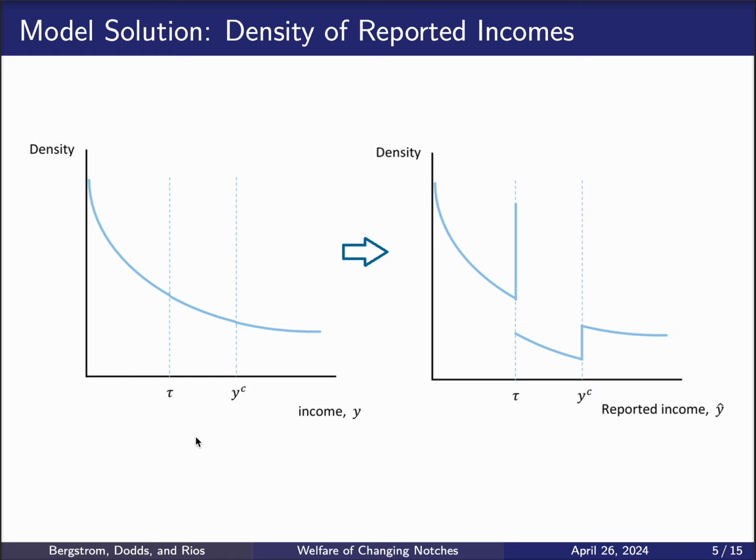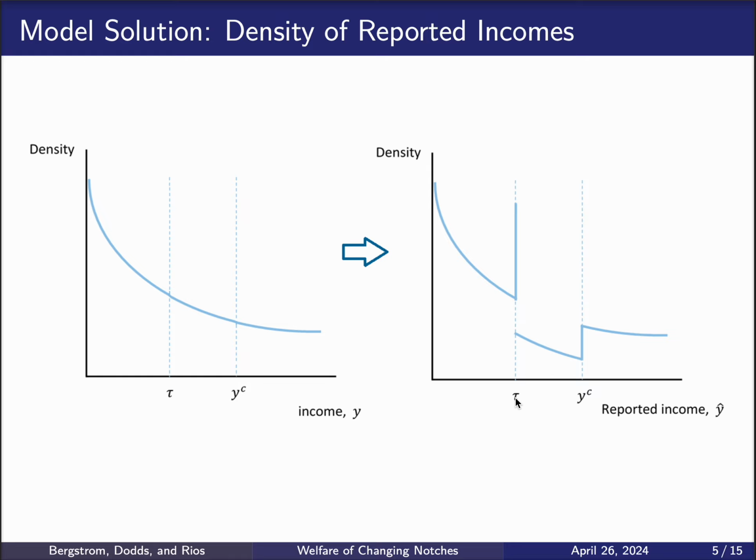In the left hand side graph, I'm plotting real income in the horizontal axis and density in the vertical axis, such that if we postulate that this exogenous distribution is decreasing, the implied reported income distribution that we observe in such a model would be the one on the right hand side of the graph. The way to see this is that for households that have real income below tau, there's no misreporting incentive, and therefore they just report their true income, and those two densities are the same. For households with high enough income, the misreporting costs are too high and nobody lies, so everyone reports their true income, and those distributions are the same again.